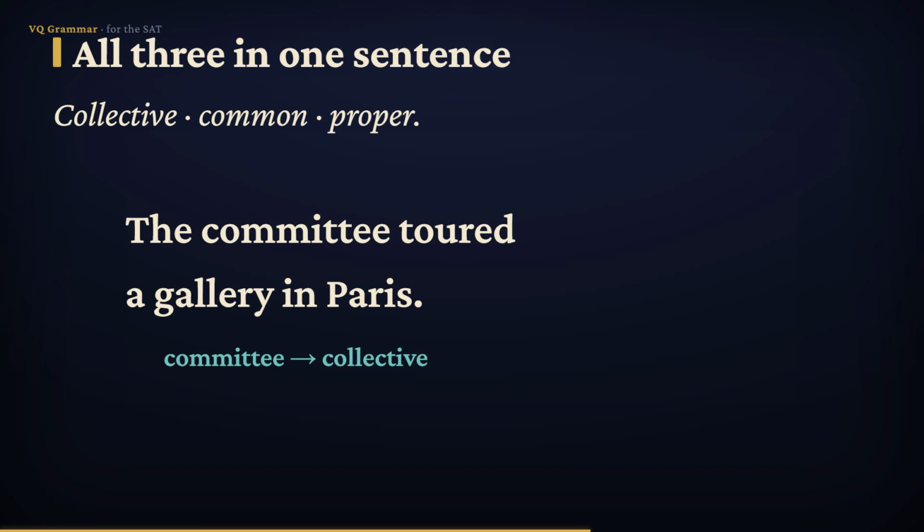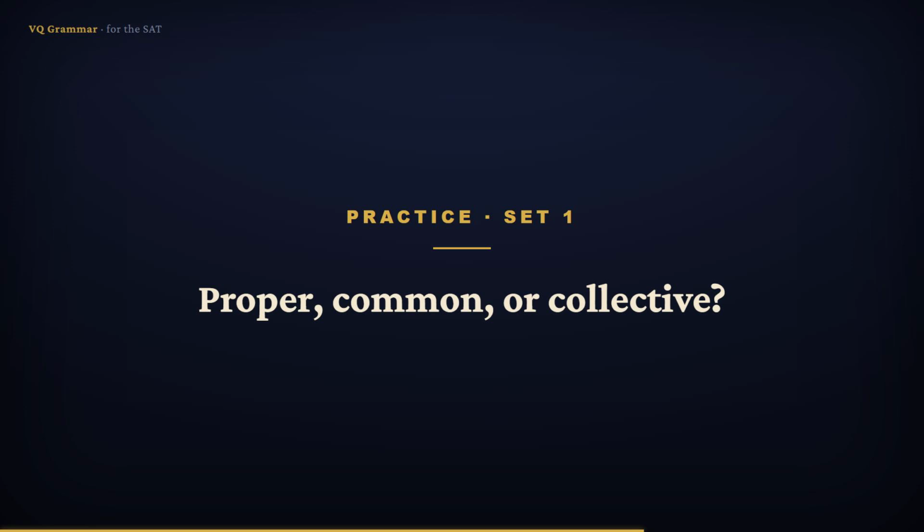Committee is a collective noun, a whole group acting as one. Gallery is a common noun, just any gallery, the general kind. And Paris is a proper noun, one specific named city, so it's capitalized. Collective, common, proper, side by side in a single sentence. Once you can spot which is which, you've mastered this lesson. Let's practice. For each sentence, look at the noun in capitals and decide, is it proper, common, or collective? Pause and try each before I answer.